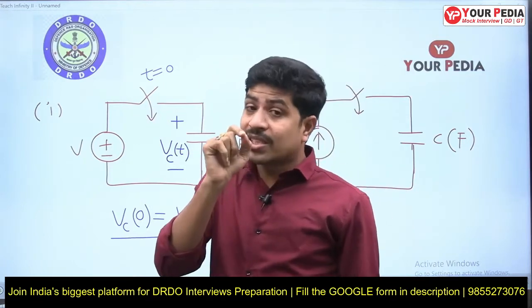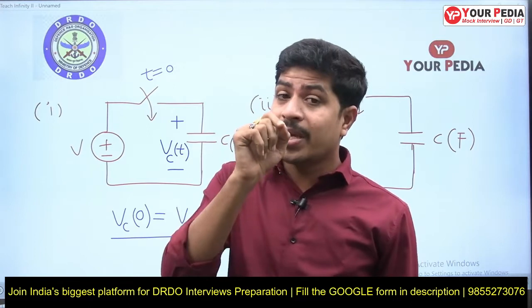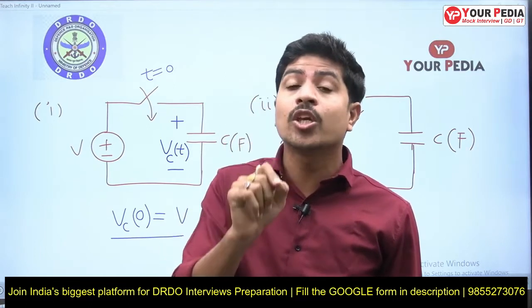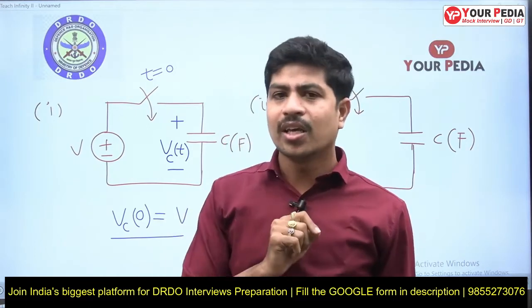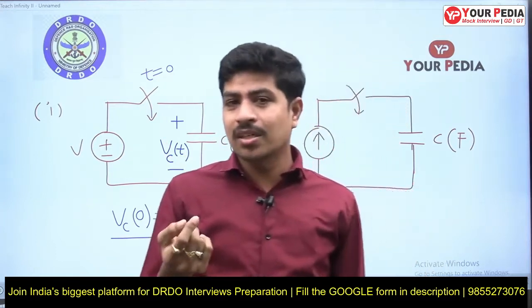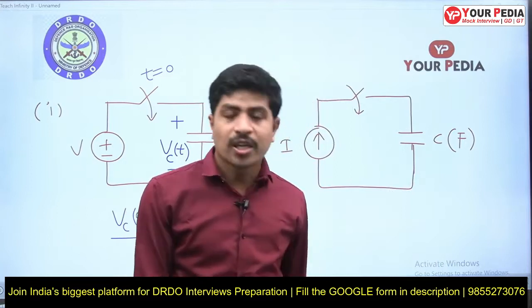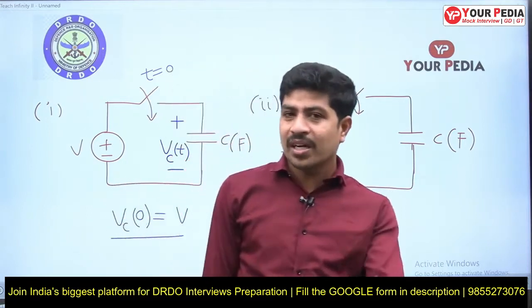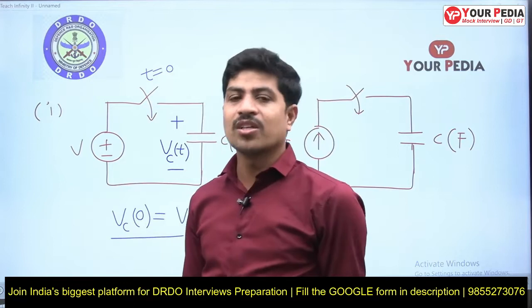But for a sudden change of voltage, the capacitor behaves as a short circuit. Why? First of all, let's get clarity one by one. We all know that a capacitor does not allow sudden change in its voltage. If you say this statement to the interviewer, he will immediately ask, why does a capacitor not allow sudden change in its voltage?